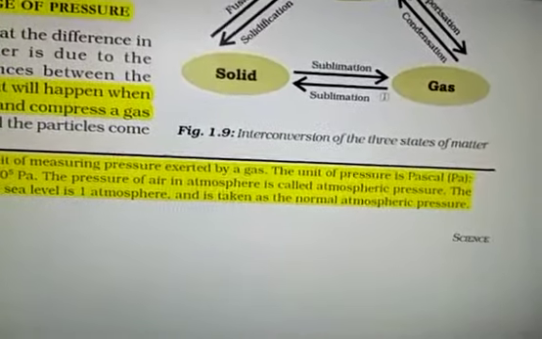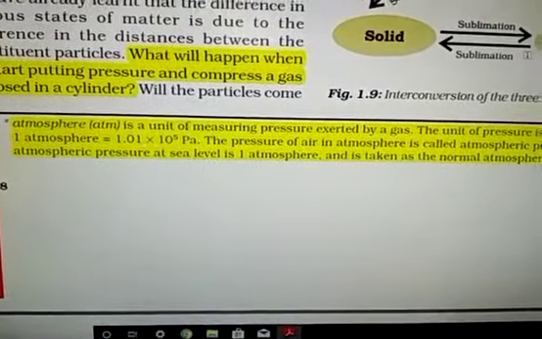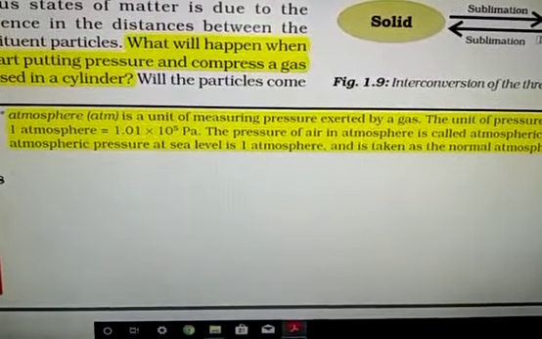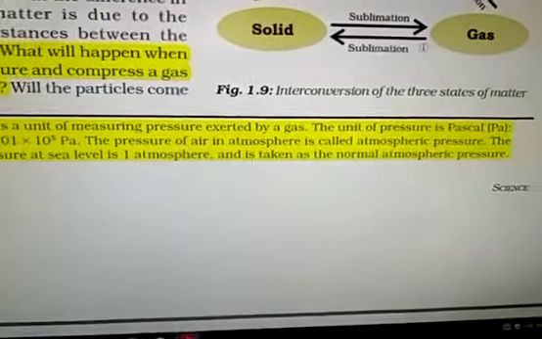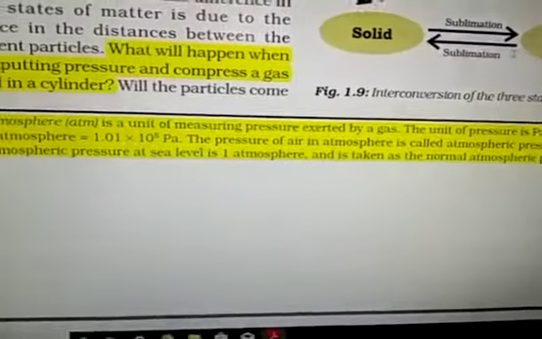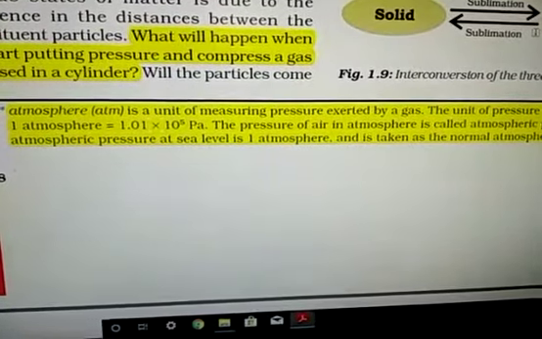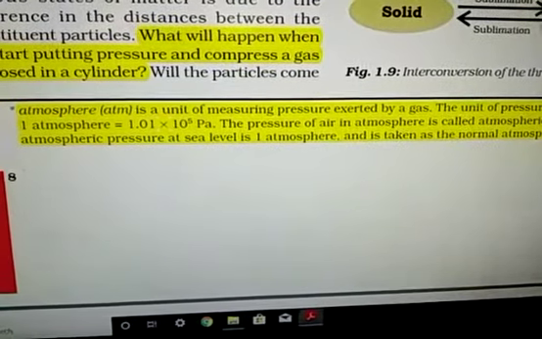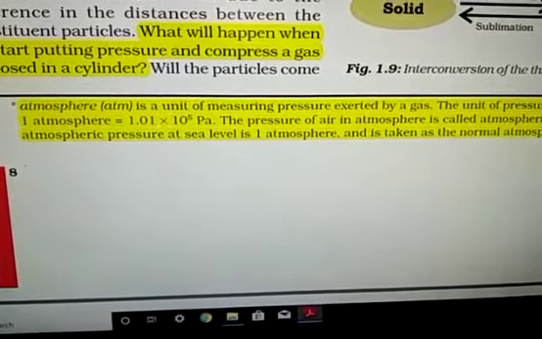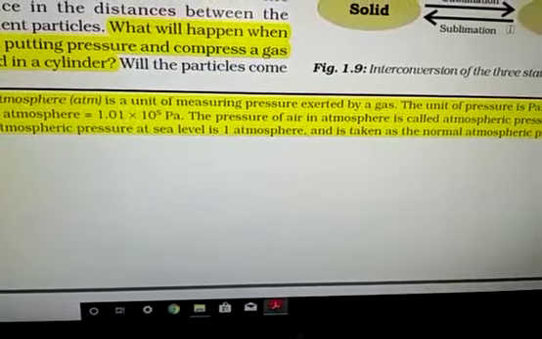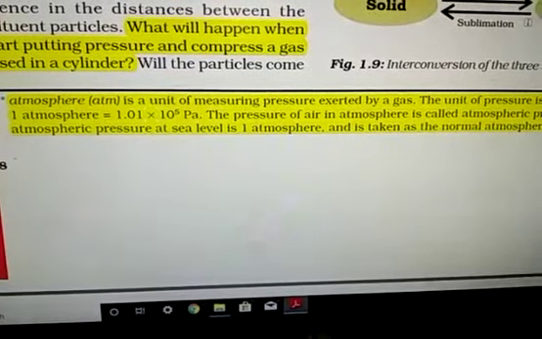Now, one important point, note it down. Atmospheric pressure means the pressure exerted by the air, the atmospheric air. The unit of pressure is the Pascal, and 1 atmosphere is equal to 1.01 into 10 to the power 5 Pascal, and 1 atmosphere is equal to 1.01 bar also. The pressure of air in the atmosphere is called atmospheric pressure. Atmospheric pressure at sea level is 1 atmosphere.